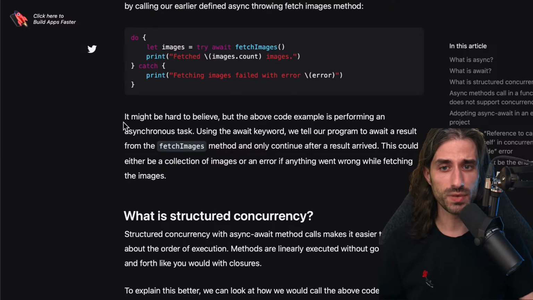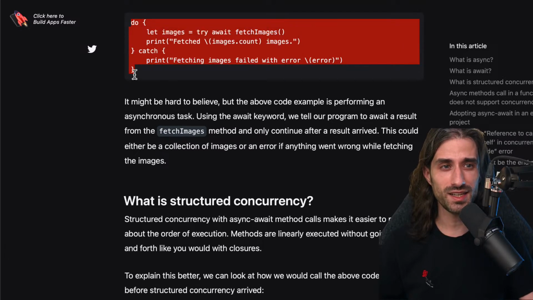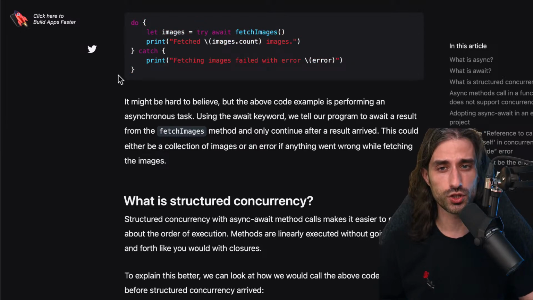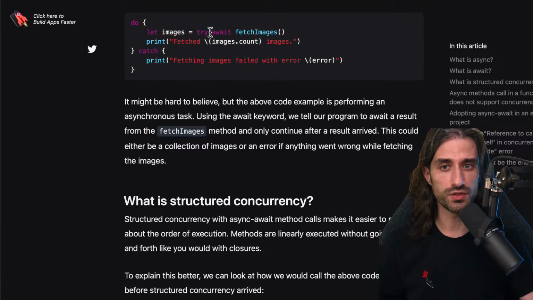It might be hard to believe, but the above code example is performing an asynchronous task. The reason why it might be hard to believe is that when you look at this code, especially if you were doing Swift before the introduction of async await, this looks very much like your regular synchronous code. The only difference is the use of the await keyword, but if you had written code that used either closures or RxSwift or Combine, or even things like NSOperation, for instance, this looks extremely simple and much closer to synchronous code than asynchronous code in terms of complexity.